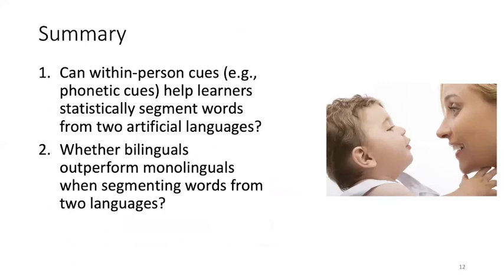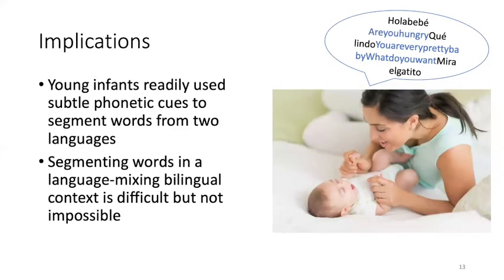In summary, we found that within-person cues can help learners statistically segment words from two artificial languages. And we don't find any evidence suggesting that bilinguals outperform monolinguals in our study. There are two implications of my study. First, young infants readily use subtle phonetic cues to segment words. Second, segmenting words in a language mixing context is difficult but not impossible.